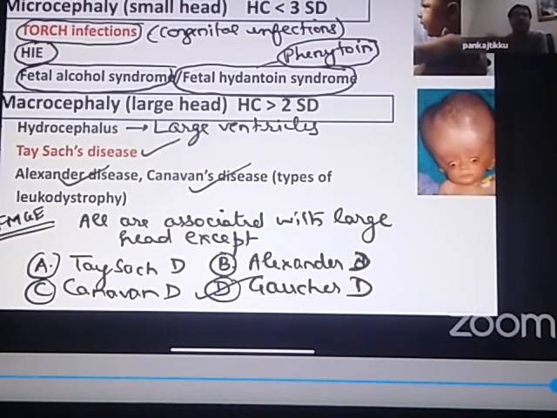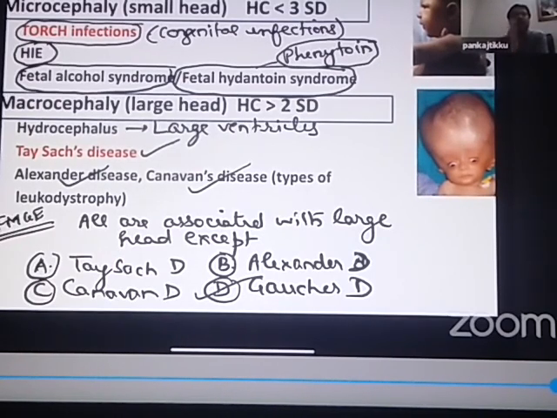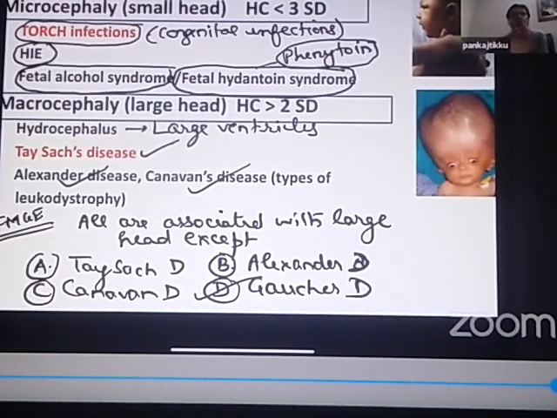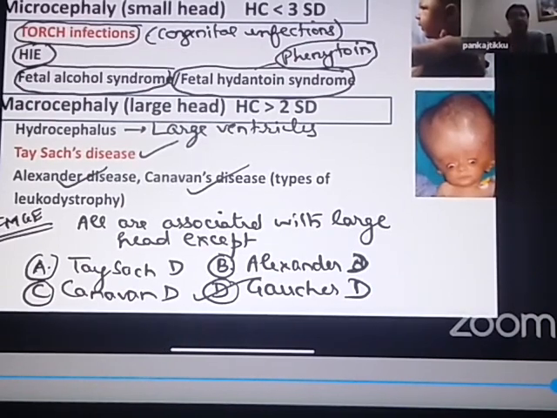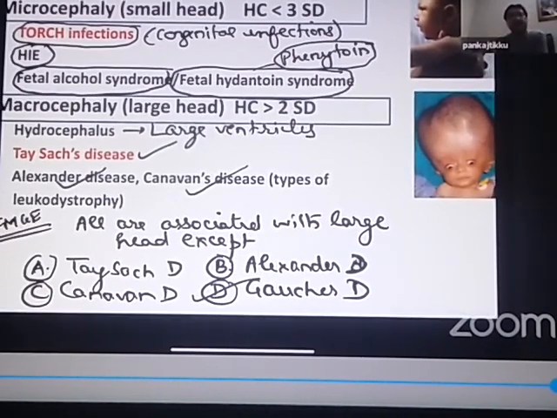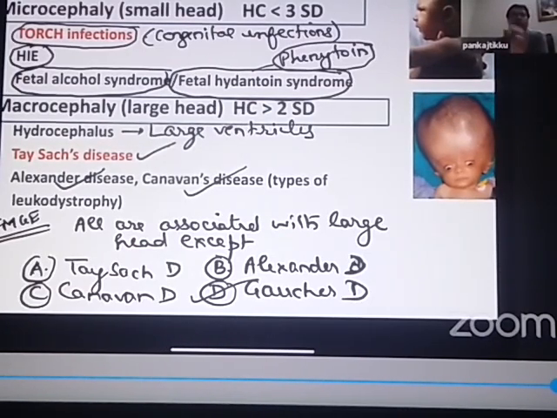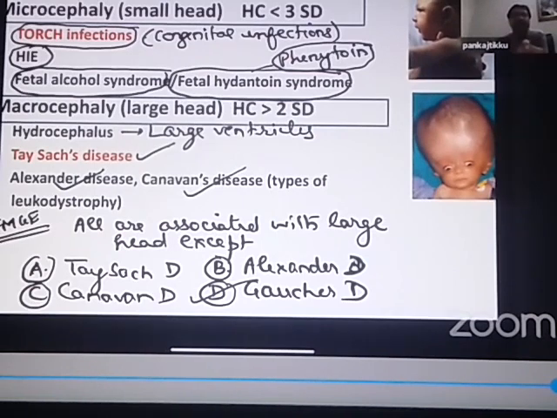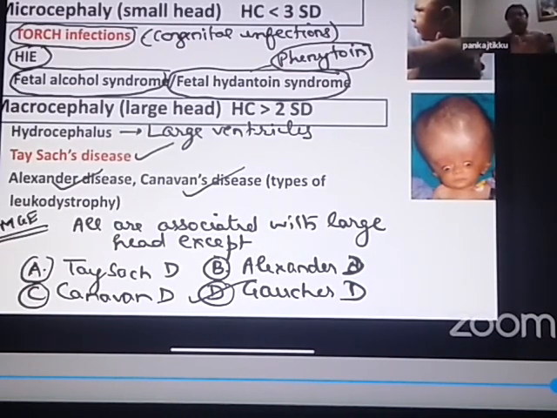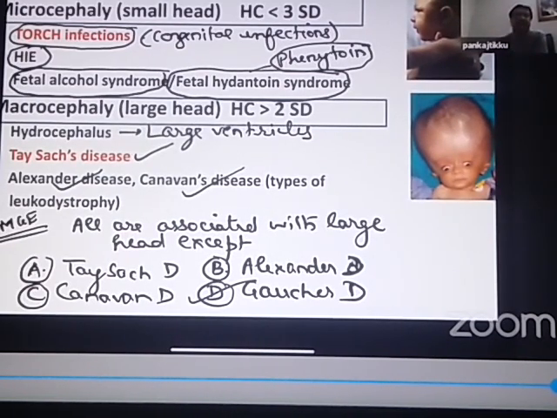Leuko is white matter, dystrophy is damage to the white matter. So neurodegenerative disorders associated with damage to the white matter are known as leukodystrophies. Two typical leukodystrophies are Alexander's disease and Canavan's disease. Both of them are associated with a large head.